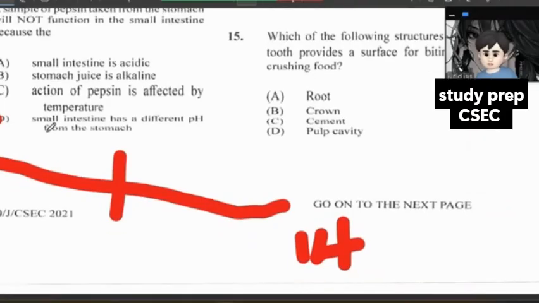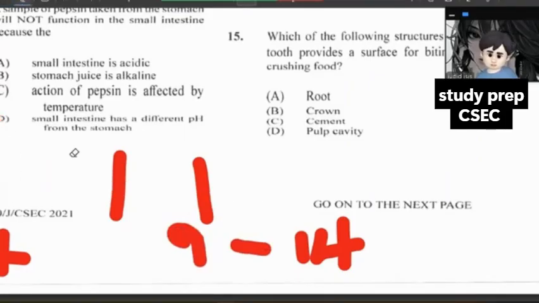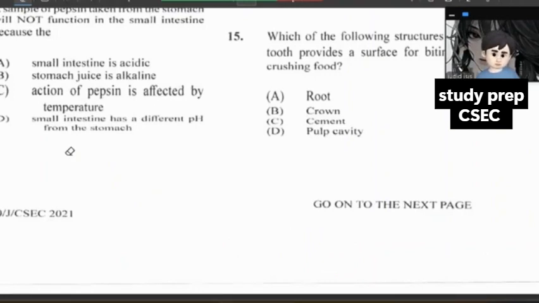The basicity or alkalinity is higher, while the pH level for the stomach is at least around 1 to 4. That's something we could take into consideration. So they have a different pH entirely, and that is what will probably result in the overall situation. So the answer for this is D.